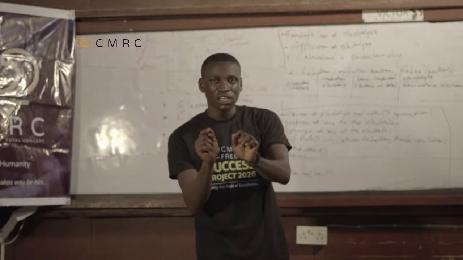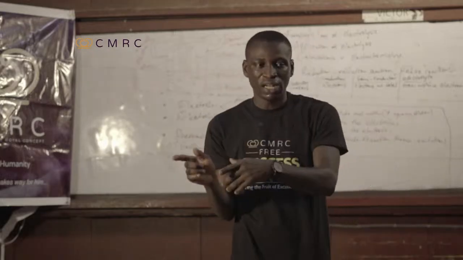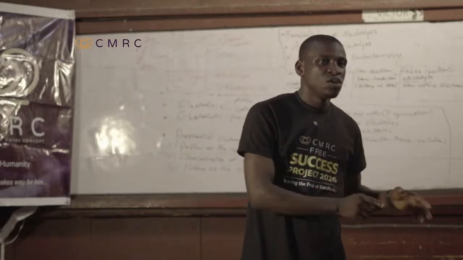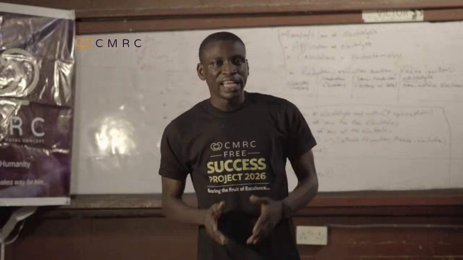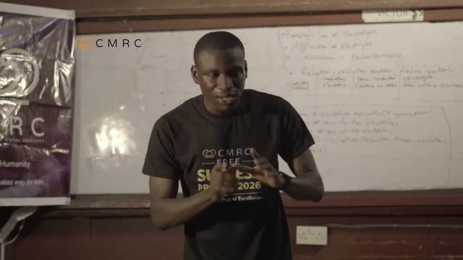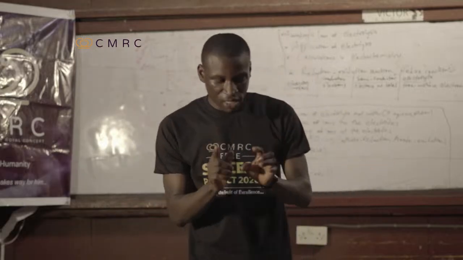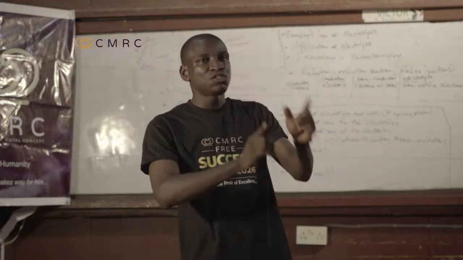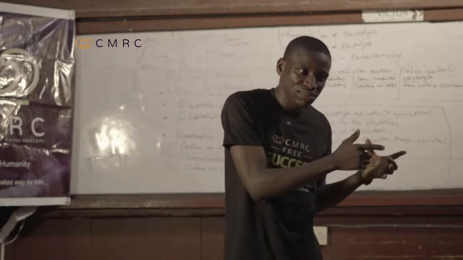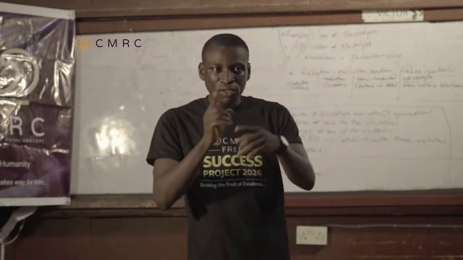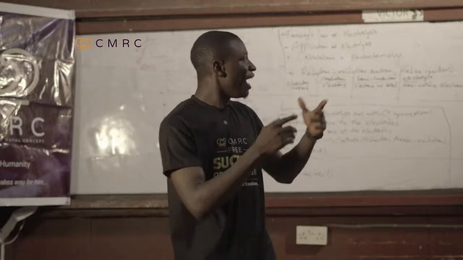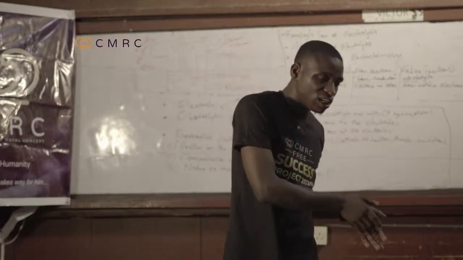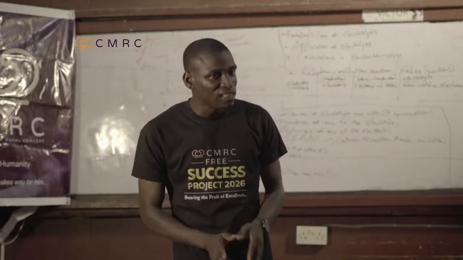So when we are talking about differences between electrochemical and electrolytic cells, in an electrolytic cell, anode is the positive electrode, while cathode is the negative electrode. In an electrochemical cell, the reverse is the case: anode is the negative electrode, while cathode is the positive electrode. However, oxidation occurs at the anode in both cases, and reduction occurs at the cathode.